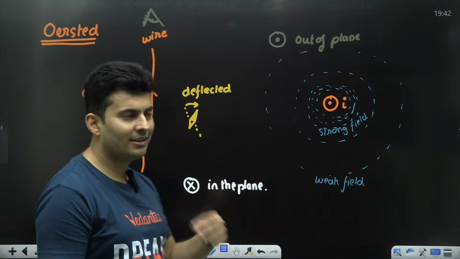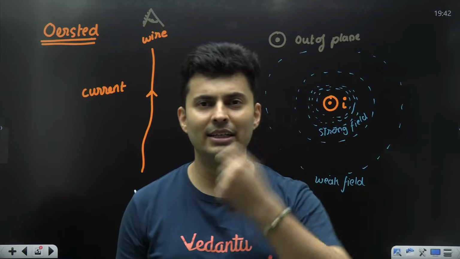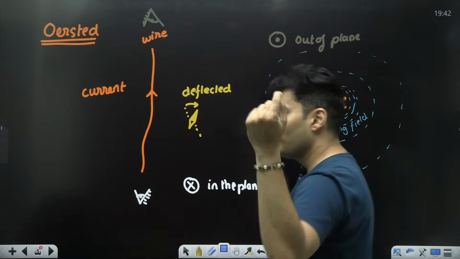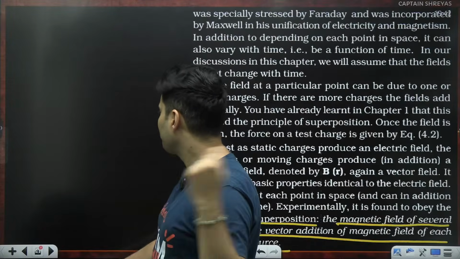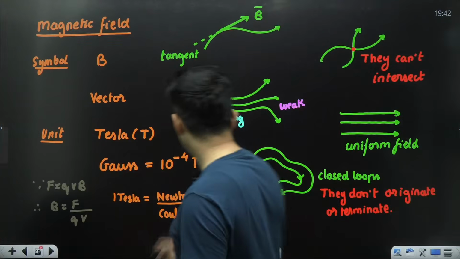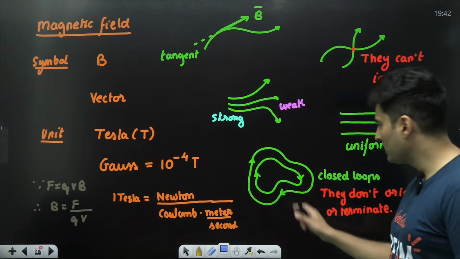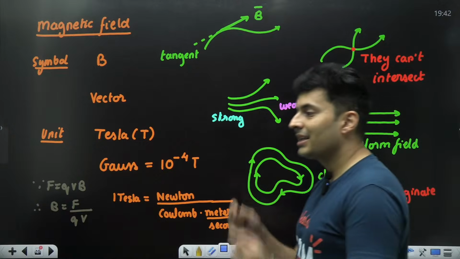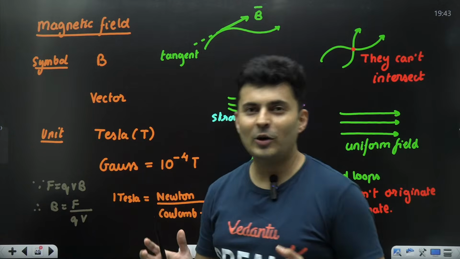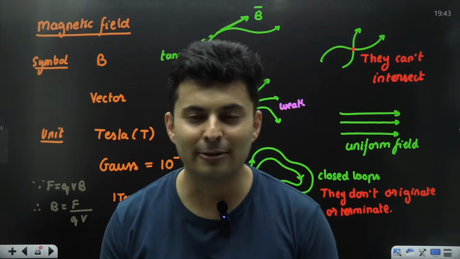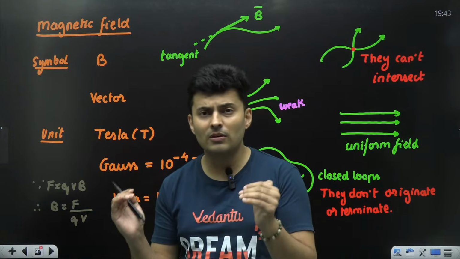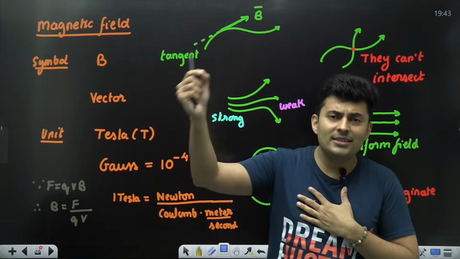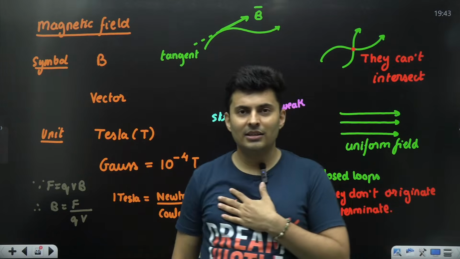How does this current produce magnetic field? Now we know that a current around it produces magnetic field in circular loops, and magnetic fields are always loops. They never basically end at any point. They are always in the form of closed loops. How much is the magnitude can be found by a law called Biot-Savart's law. Biot-Savart's law is a law like your Coulomb's law, which tells you what's the field at any point.